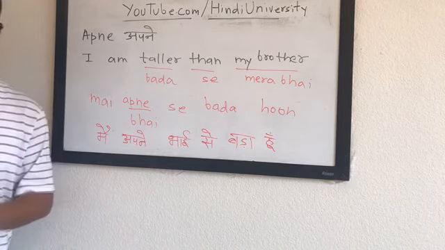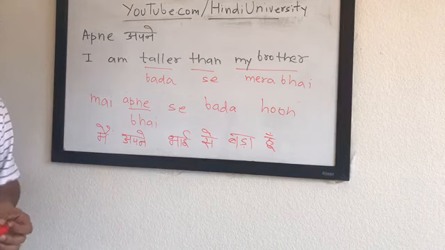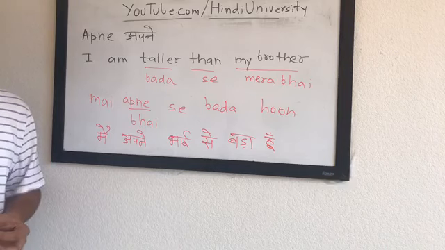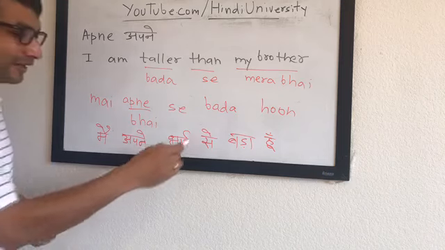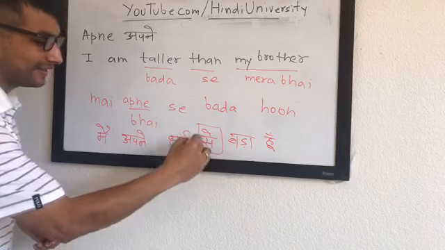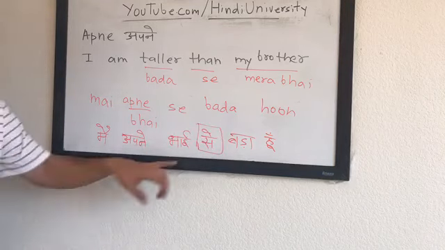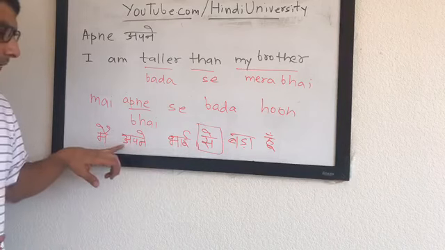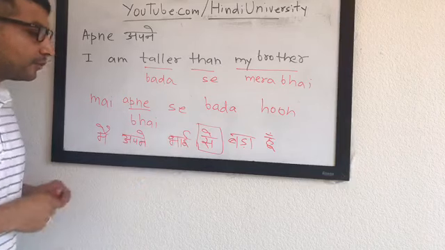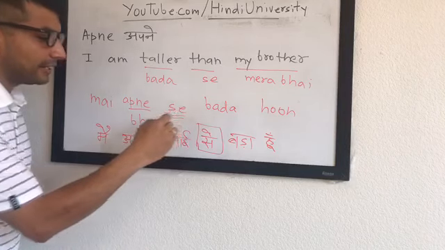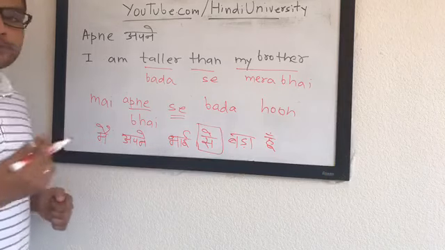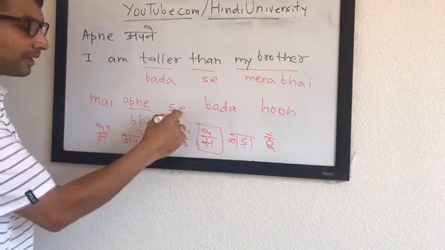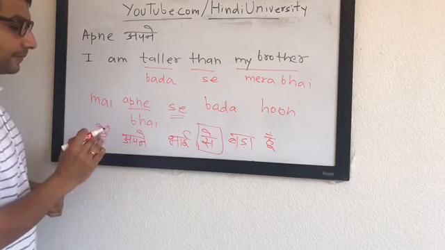I knew this before. I don't know, I'm not very good with grammar. Is it oblique or something? That is right. Oblique? No, you're right. I know the term, but I don't even know exactly what it is. Yeah, you're absolutely right. The reason we are using apne bhai se is because there is a postposition. In English they are prepositions, but in Hindi they are called postpositions because it's coming after the noun.